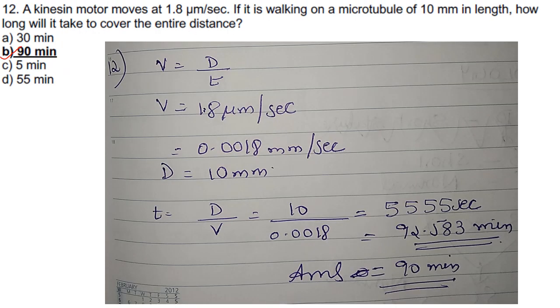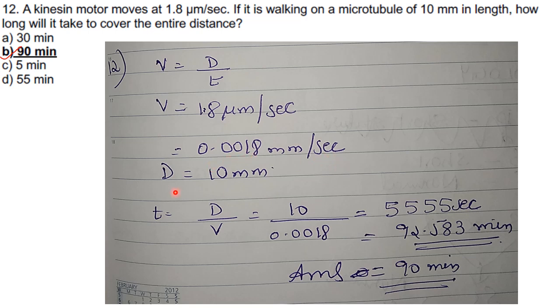Then next one. A kinesin motor moves at 1.8 micrometer per second. If it is walking on a microtubule of 10 millimeter in length, how long will it take to cover the entire distance? This is just velocity is equal to distance traveled by time. That formula you have to use here, but see that you have to convert the units. 1.8 micrometer you have to convert into millimeter. That is 0.0018 millimeter per second.